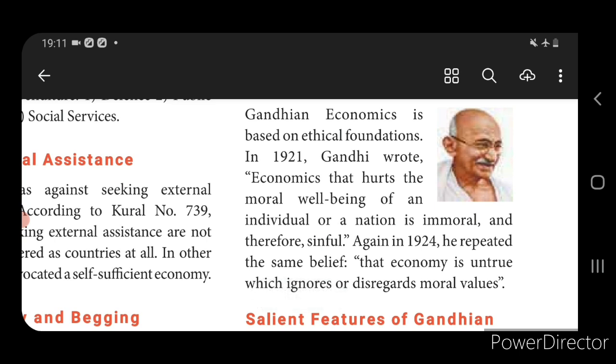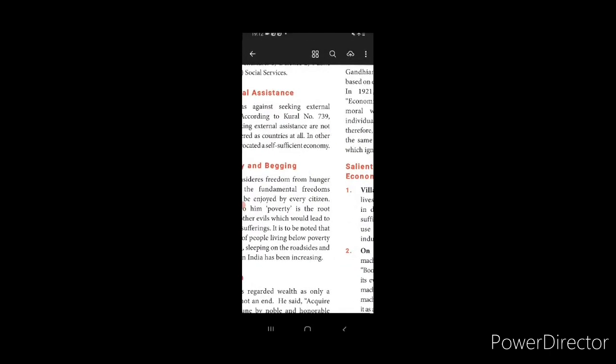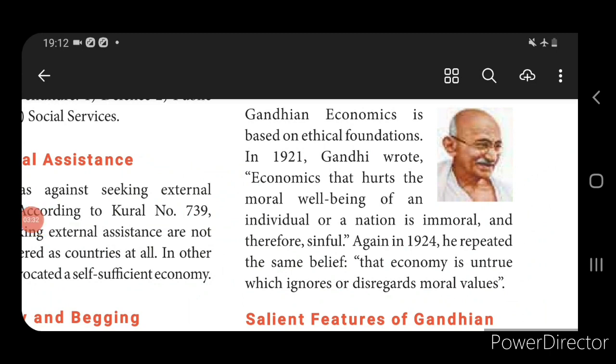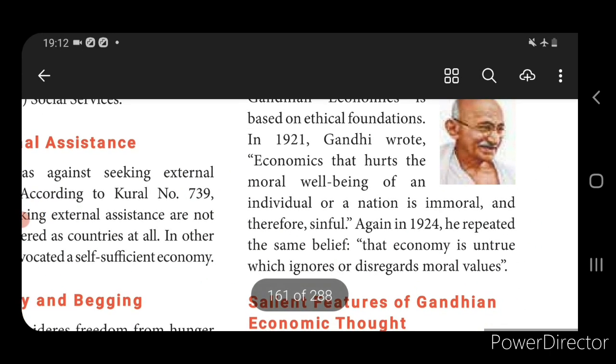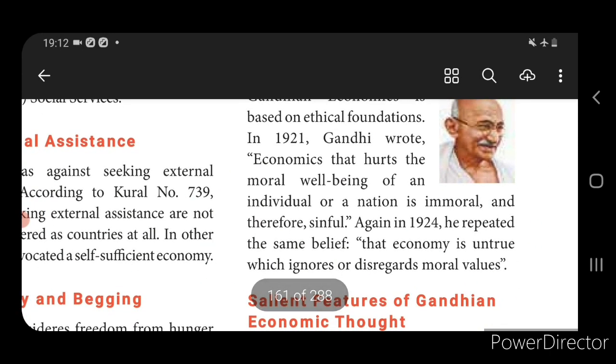He explained the salient features: he gave more importance to the development of the village, that the village should be self dependent and self sufficient. But he opposed machinery, industrialization, and population growth, and the use of liquor. Village plays an important role.